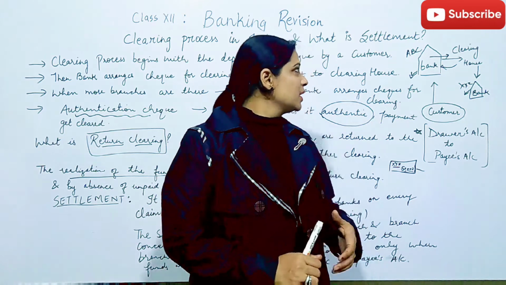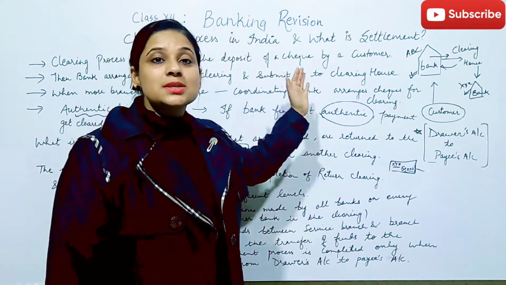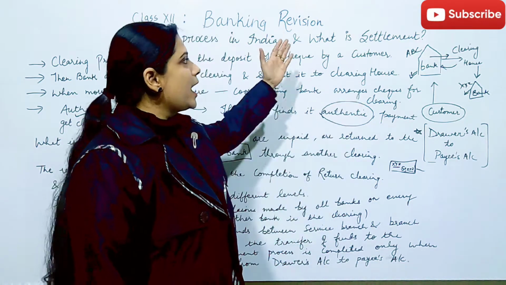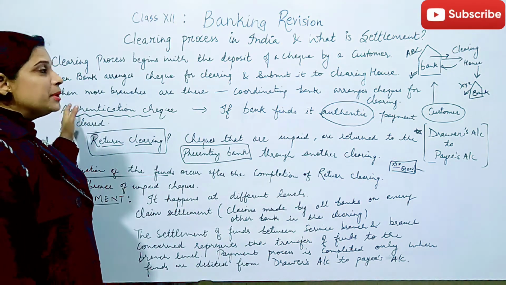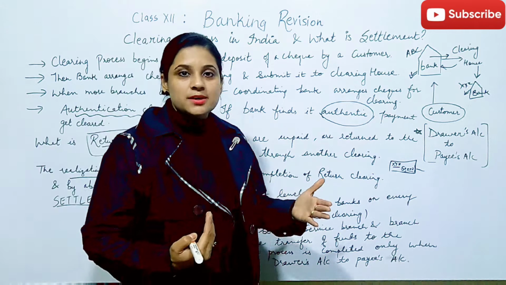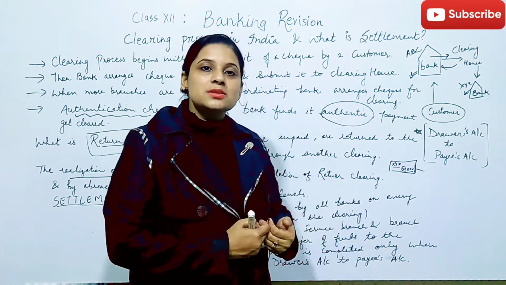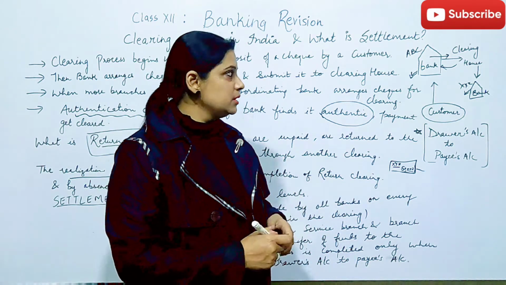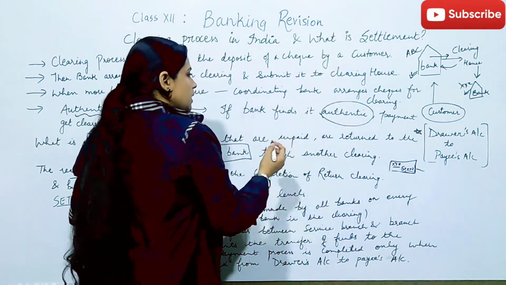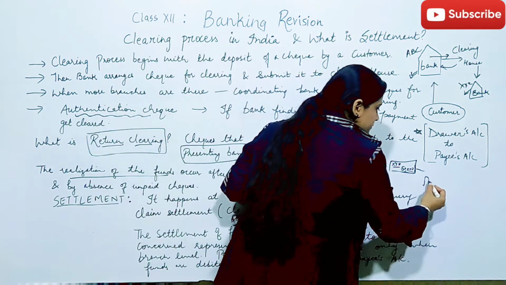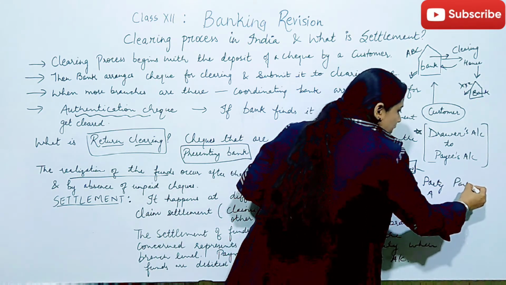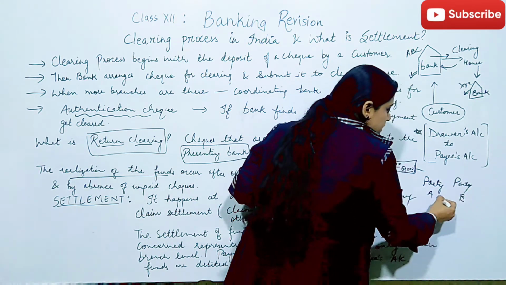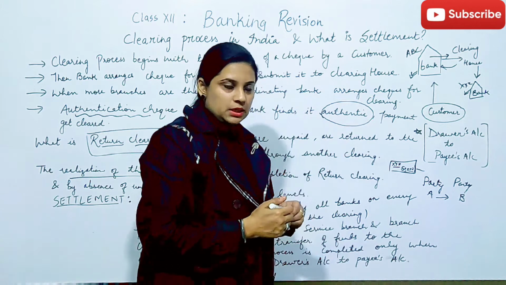So today's topic is the clearing process in India, how it goes and what settlement is, right? Clearing process means when a check is presented, or when a customer has received a check from any party. For example, party A. This is a business dealing between two parties. So party A has given a check to party B, right?